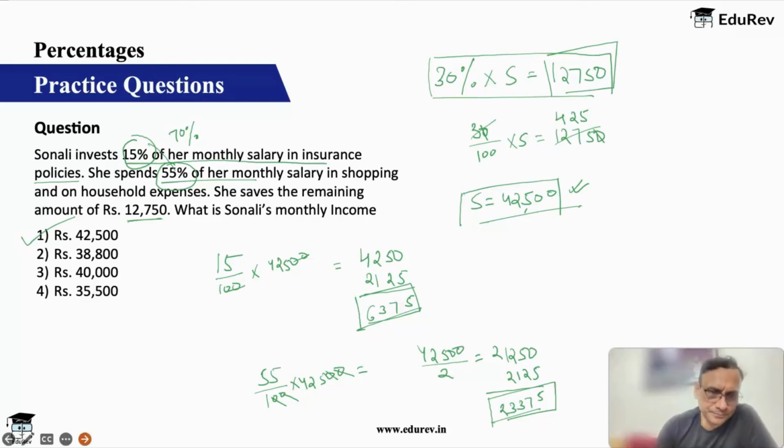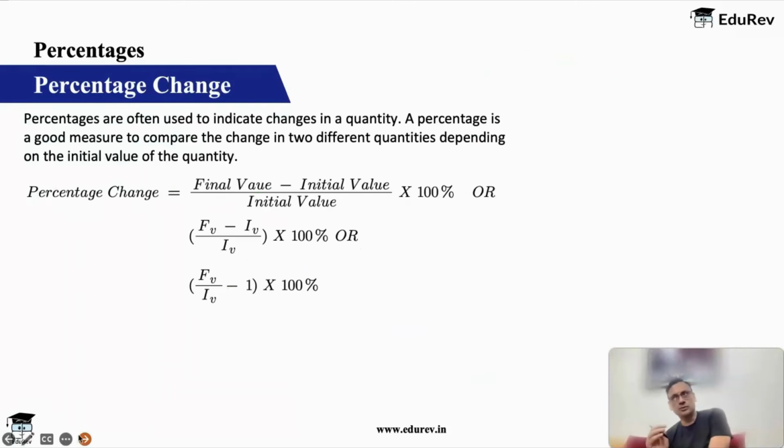Okay, fine. Now let's come to an important concept of percentage change. Okay, and this is the most frequently asked question in percentage. So percentages are often used to indicate changes in a quantity. A percentage is a good measure to compare the change in two different quantities depending on the initial value.